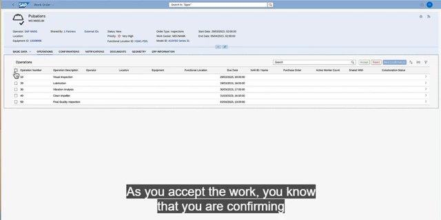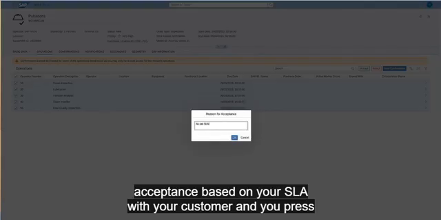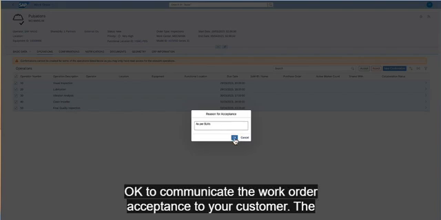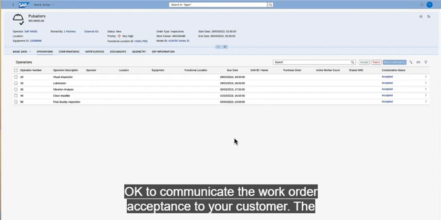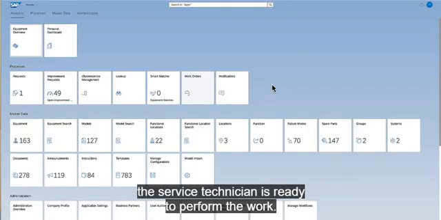As you accept the work, you note that you are confirming acceptance based on your SLA with your customer, and you press OK to communicate the work order acceptance to your customer, the maintenance planner at the company operating the pump. Now the service technician is ready to perform the work.